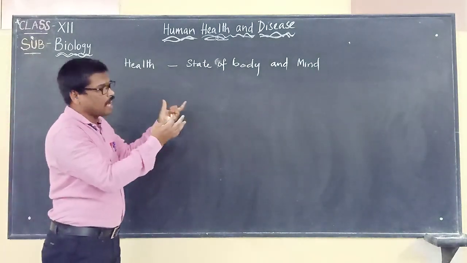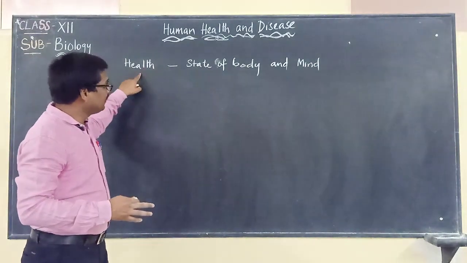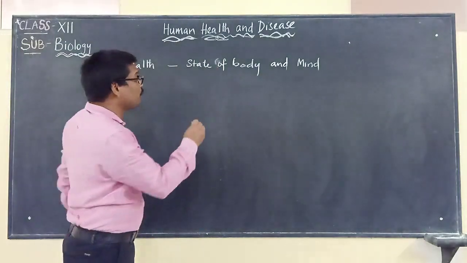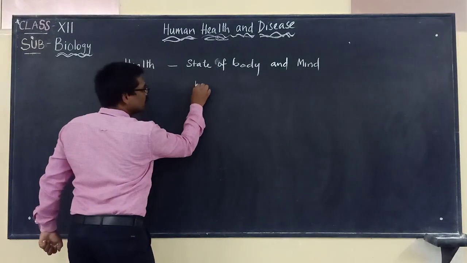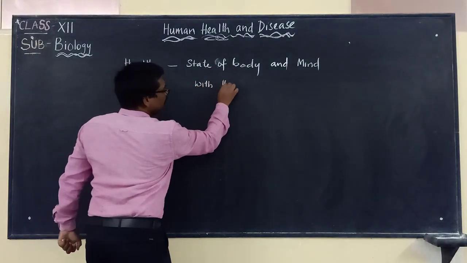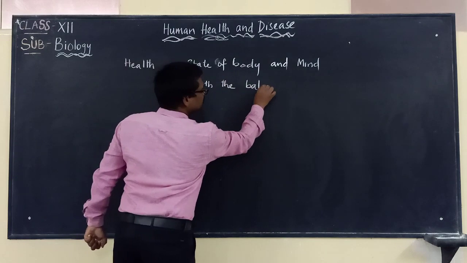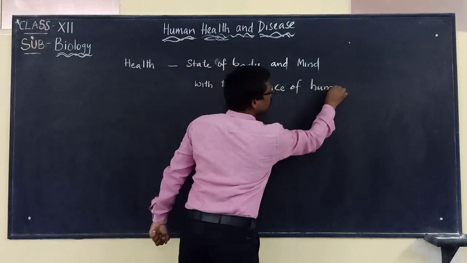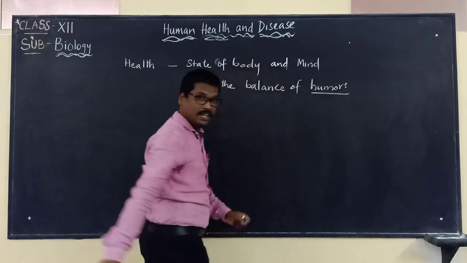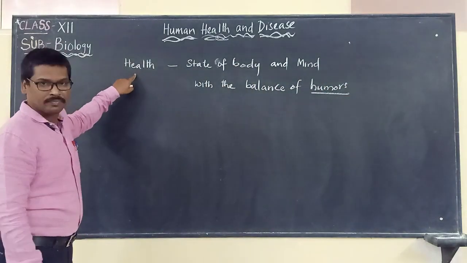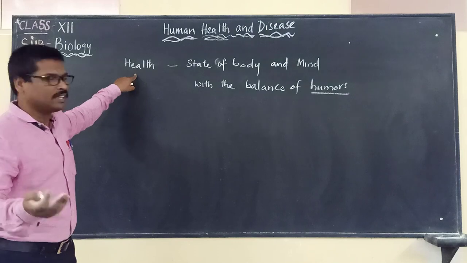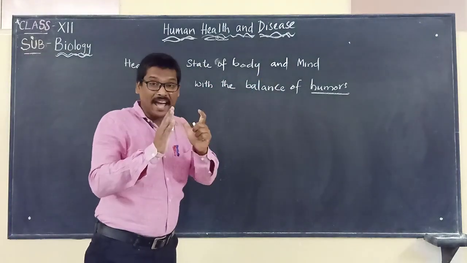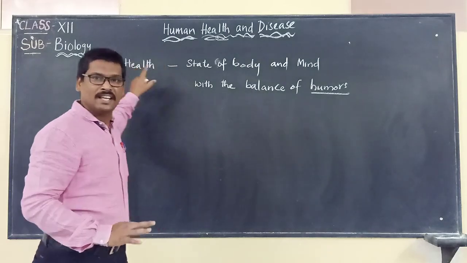But you know how they concluded this: that health is the state of body and mind with the balancing of humors. With the balance of humors. Now the question is, what are these humors, which help in maintaining good health? So health is a balanced state of body and mind.